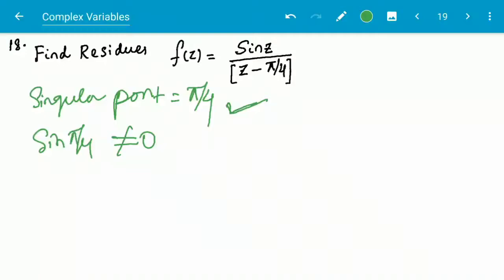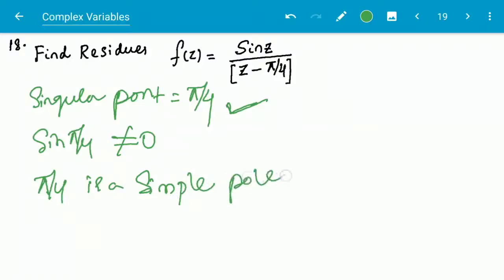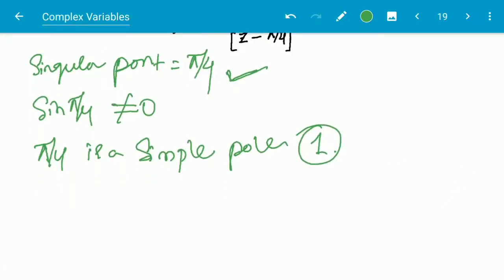So here π/4 is a simple pole of order 1. Order is 1. So the residue can be given as, for such functions, residue is equal to